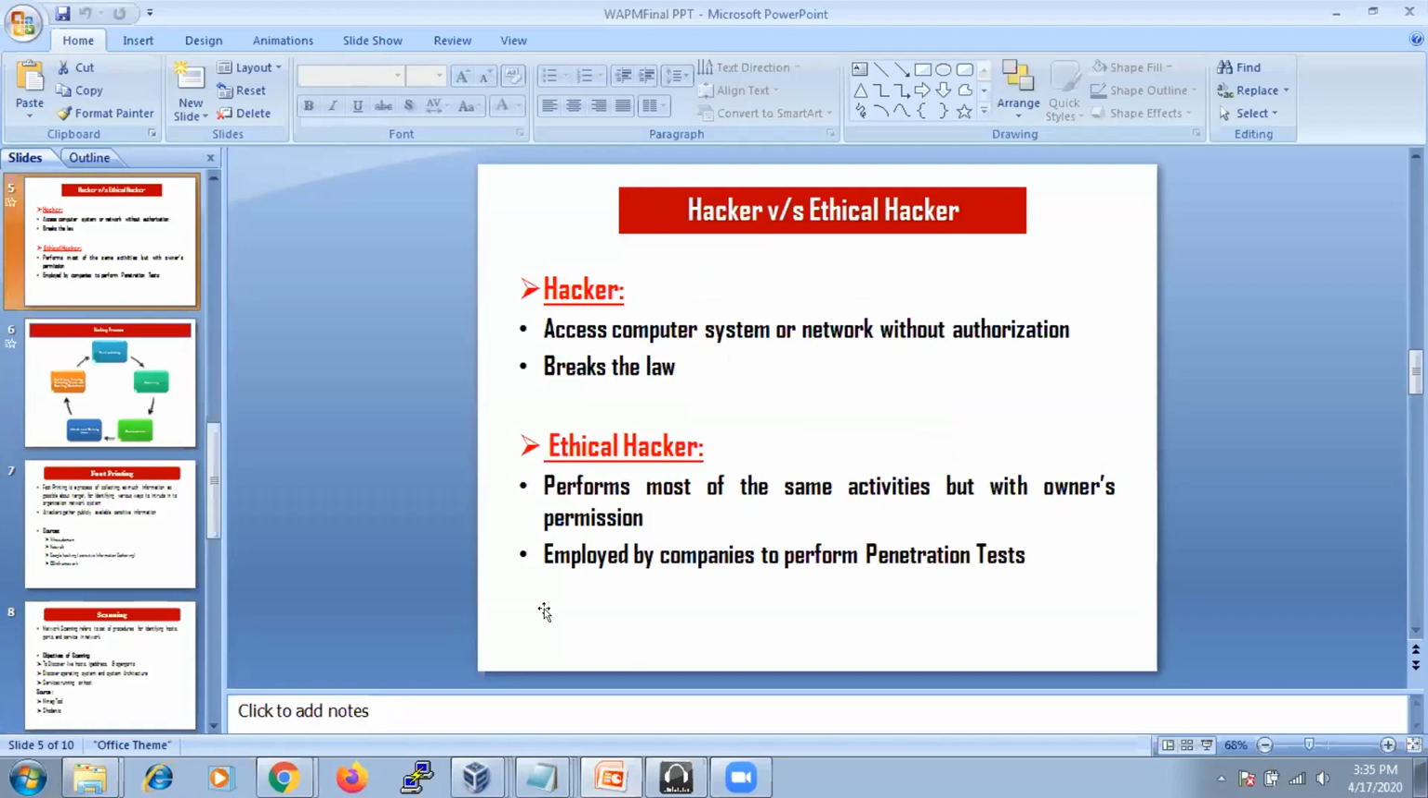A hacker accesses computers or a system network without authorization, that comes under a criminal activity, he breaks the law. But when it comes to an ethical hacker, he performs the same activity but with the owner's permission. That comes under ethical, meaning he has to follow some protocols. And those will be employed by companies, and those are called penetration testers.